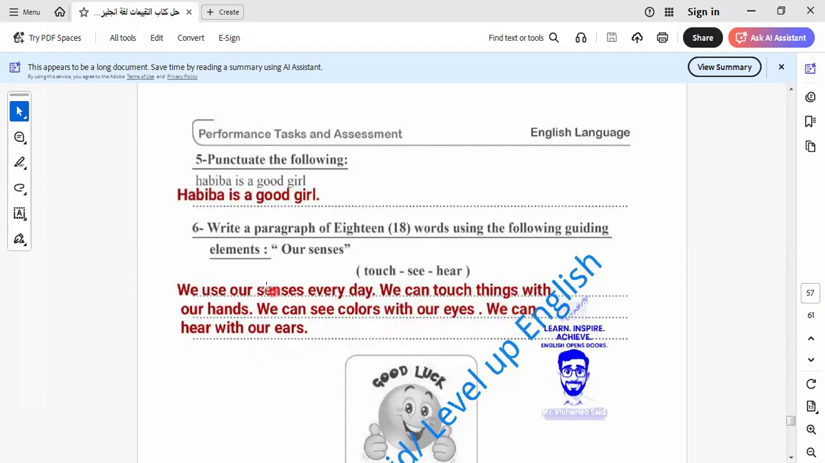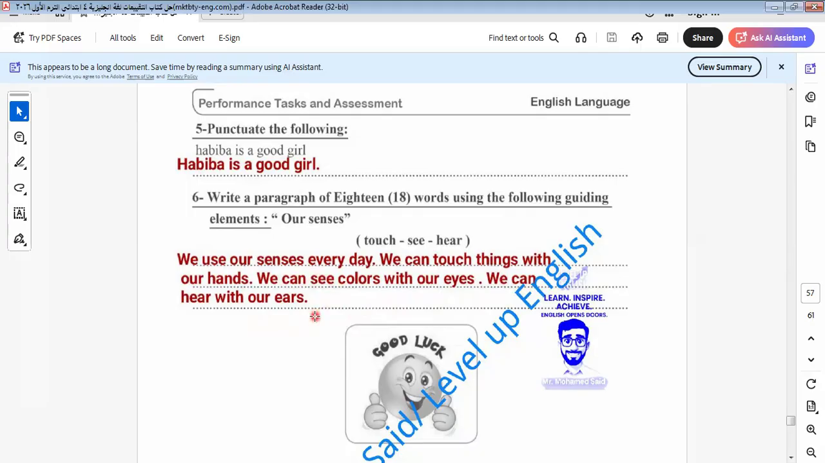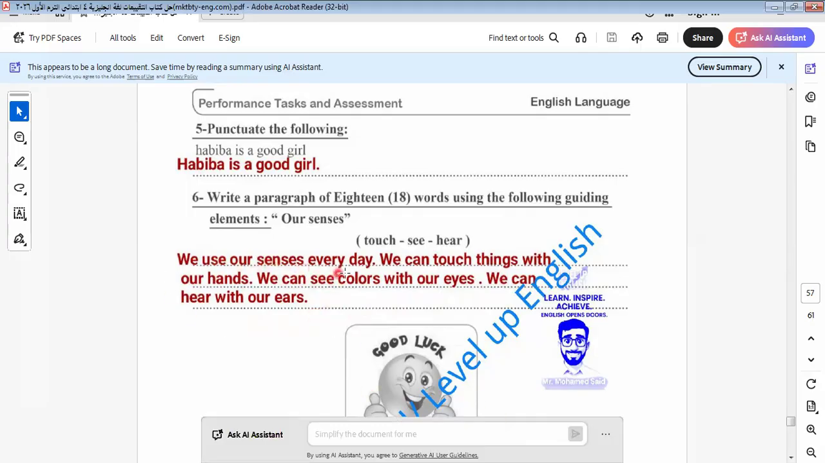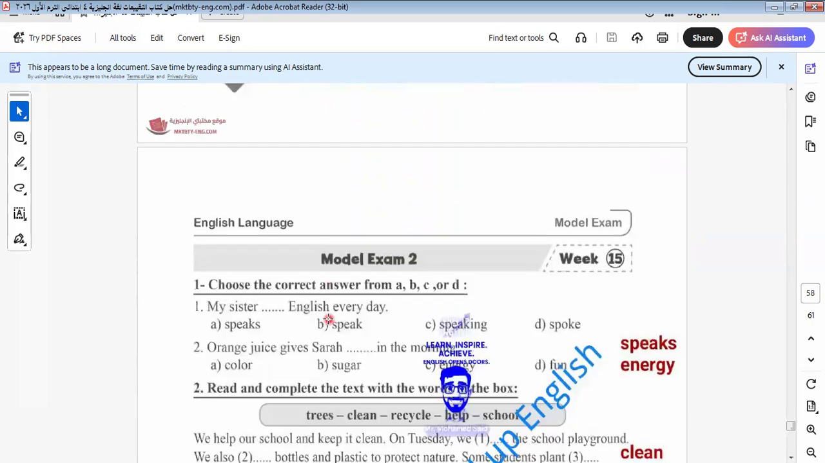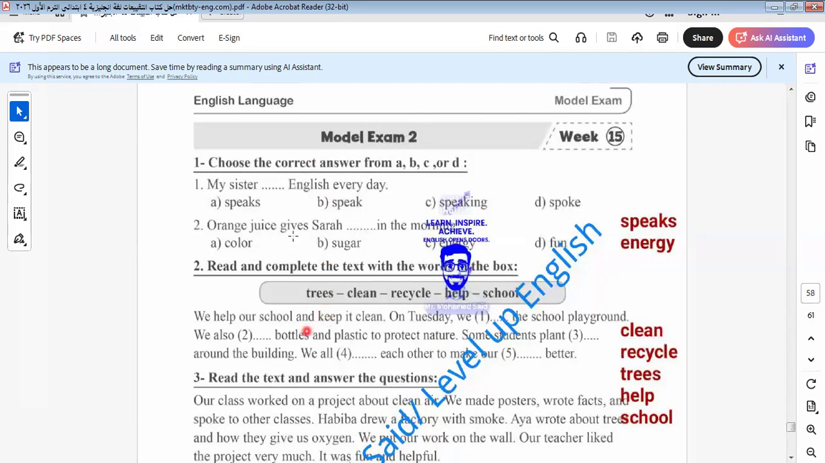With our ears. So I would like to read this paragraph as a whole. We use our senses every day. As we know, we use senses to discover the world around us. I think we know this from learning this lesson in this term. We use our senses every day. We can touch things with our hands. We can see colors with our eyes. We can hear with our ears. Let's go to the next exam.